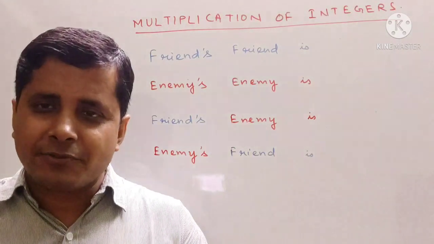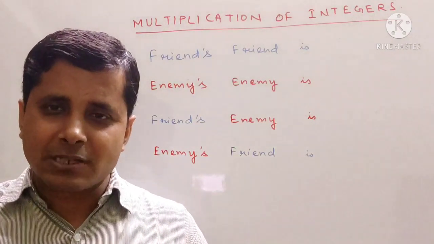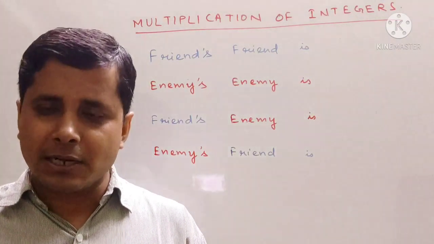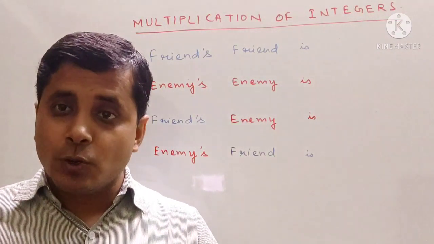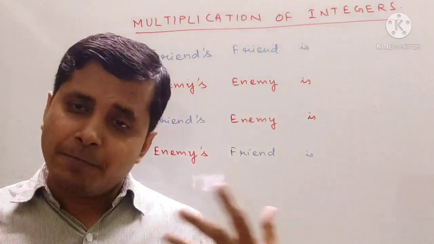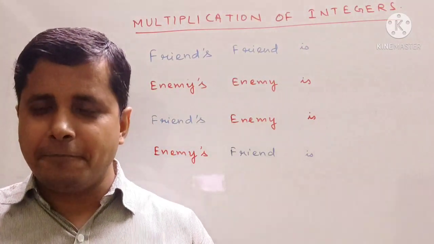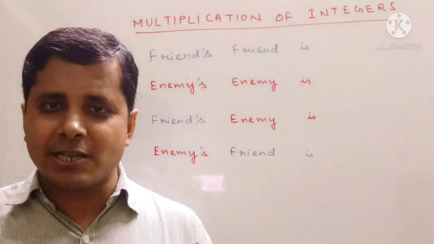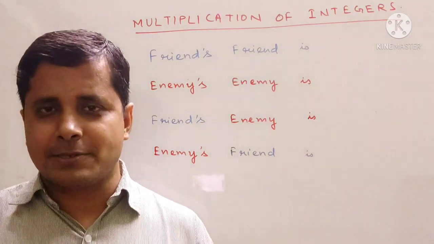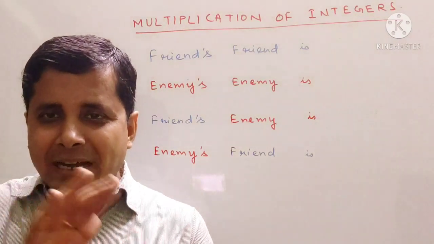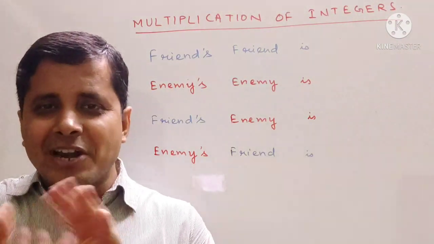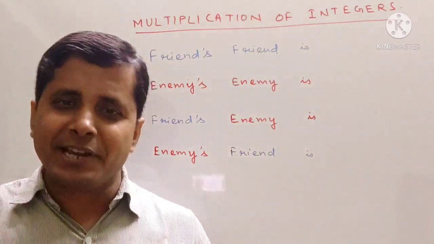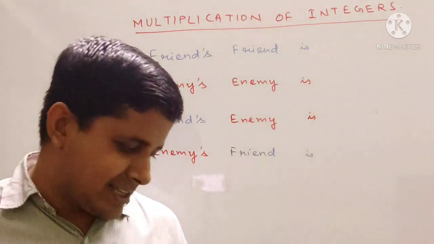Now who are our friend countries? Some countries which support us are our friend countries, and some countries which fight with us are our enemy countries, like China, Pakistan, they always try to harm us, but some countries always try to help us. So by understanding this enemy and friendship relationship, we can also understand the multiplication of integers. Okay, so let's start this.